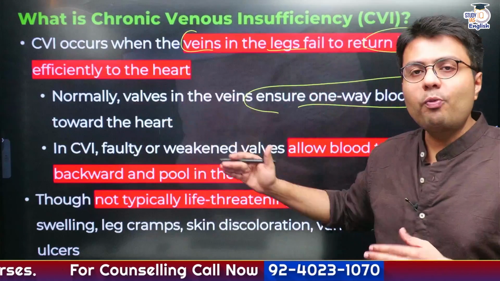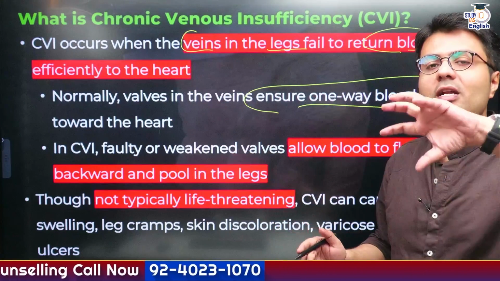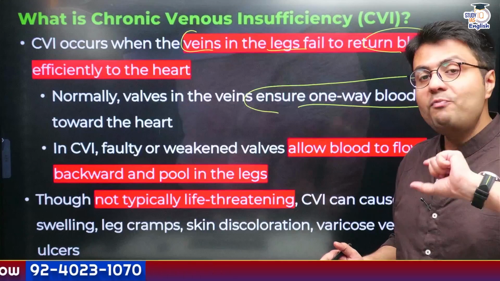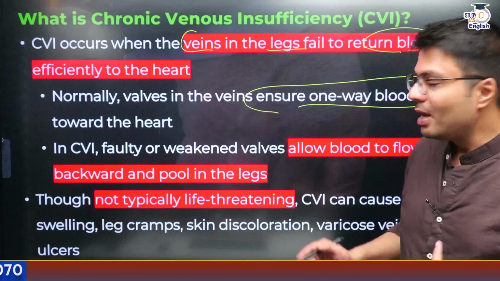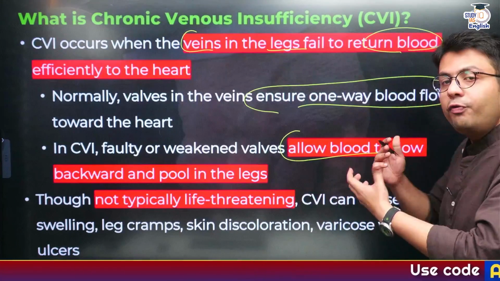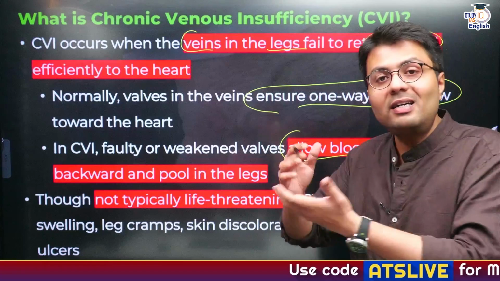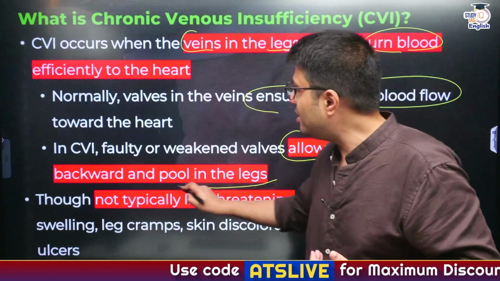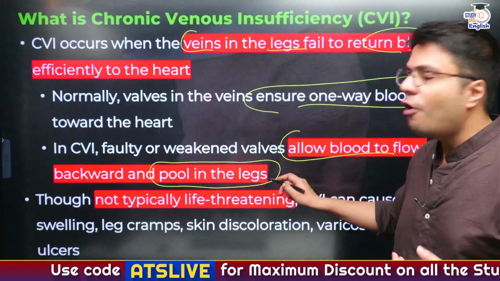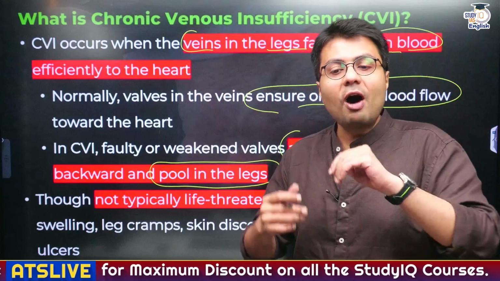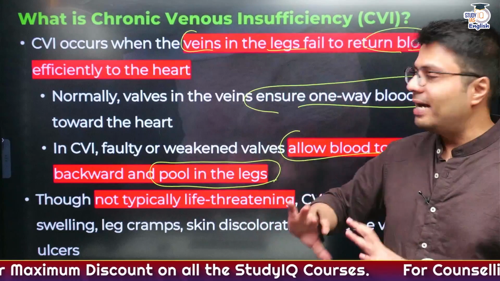So in CVI, the valves in your blood vessels become weakened or even faulty, and this allows blood to flow in the opposite direction, that is backward, and sometimes it can even lead to pooling of deoxygenated blood away from your heart and in your legs, right?